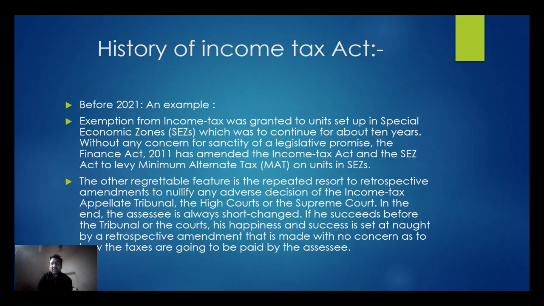The other regrettable feature is the reported resort to retrospective amendments to nullify any adverse decision of the Income Tax Appellate Tribunal, High Courts, and the Supreme Court. So suppose a person wins a case up to the Supreme Court and succeeds in getting the decision in his favor, the legislature can amend the law with retrospective effect, making that Supreme Court decision null and void. So there was a concern about this. That is before 2021. Let's see in the future lectures what happens in this.